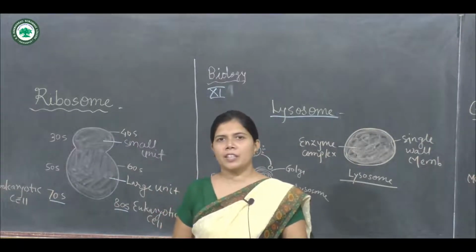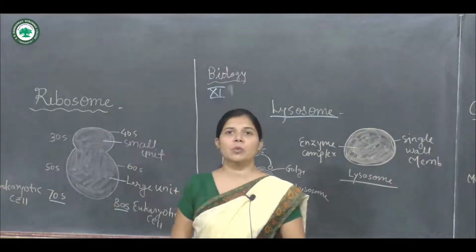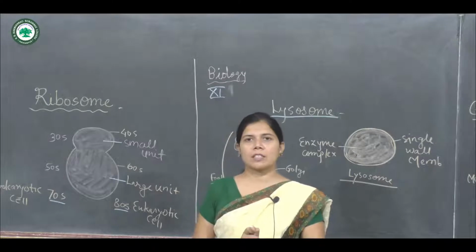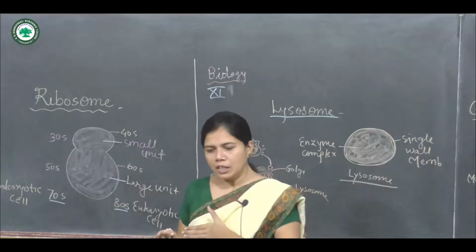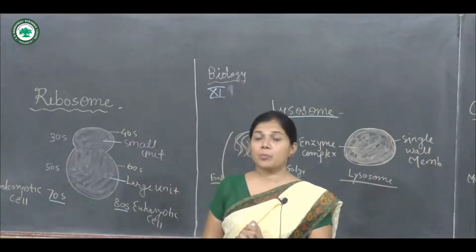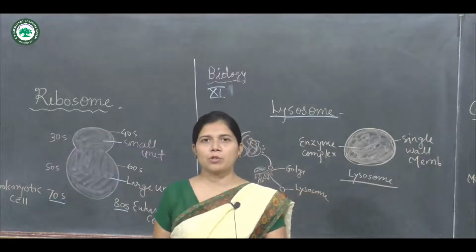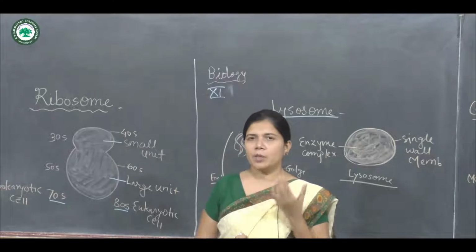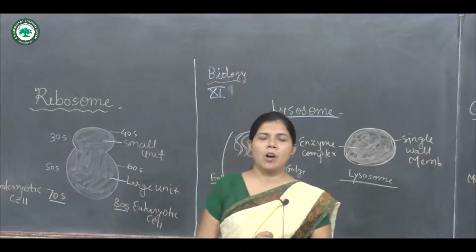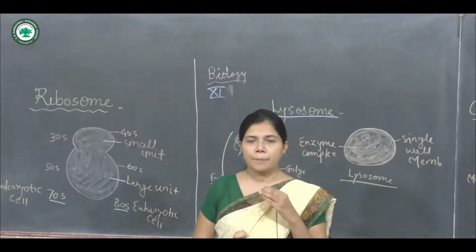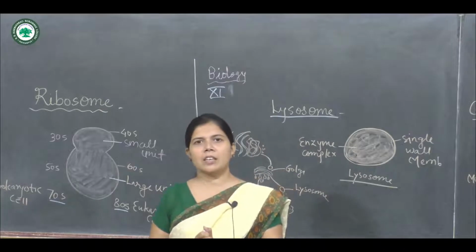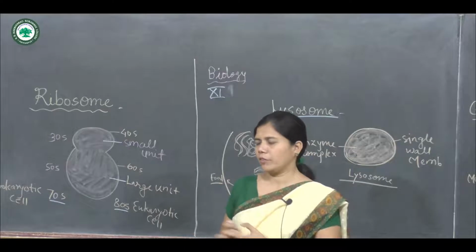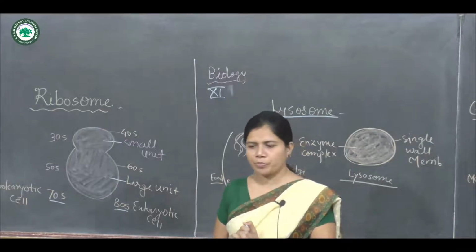In the eukaryotic cell, as we know, there is a granular, small structure present that is known as the ribosome. They are also known as the protein factories of the cell. The ribosomes are known as the protein factories of the cell because they use the genetic information, or we can say the genetic material, to synthesize the protein. Means the protein synthesis of the cell is carried out with the help of ribosomes.